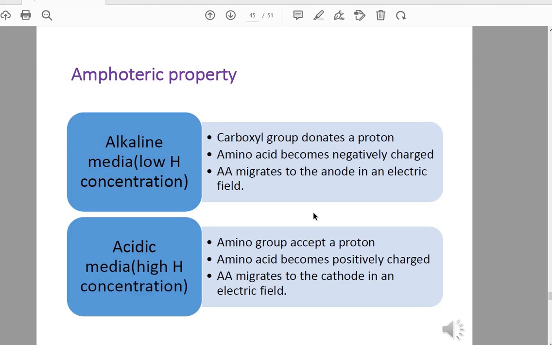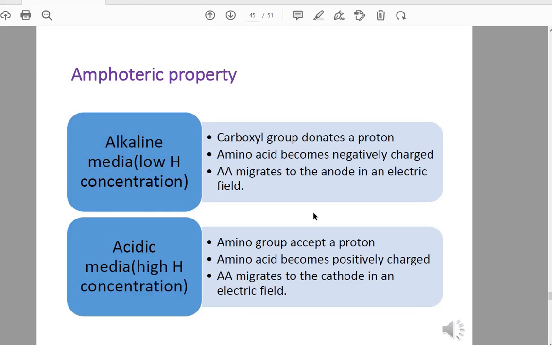So to remember this, remember alkaline means low hydrogen concentration, so the carboxylic group tends to donate proton carrying negative charge, so on electric field it will migrate to the anode, which is the positive electrode.